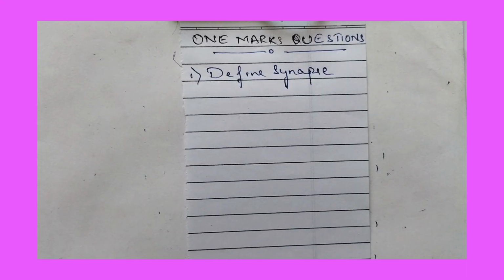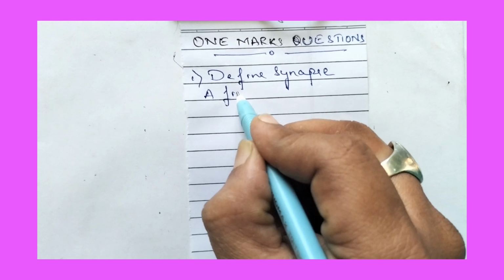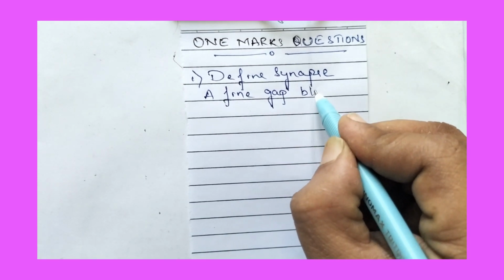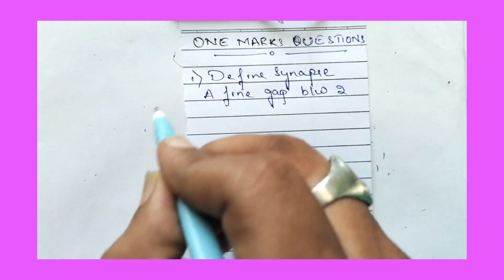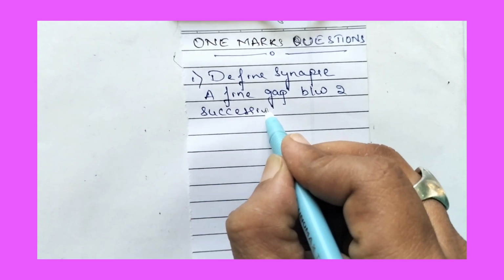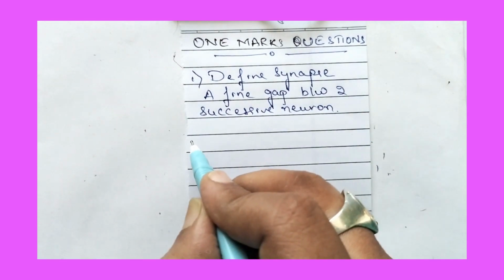In this video, we are going to answer important 1 mark questions. Let us answer the first question, that is, define synapse. A fine gap between two successive neurons is called a synapse.